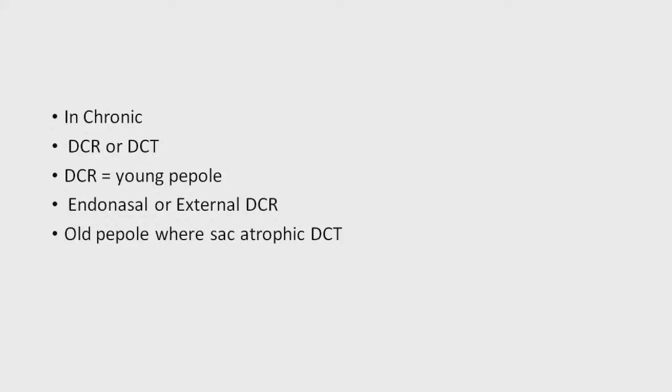If dacryocystitis is not treated, there will be a constant source of infection, and if immunity is low, the cornea may be involved. There may be a corneal ulcer also, and you know a corneal ulcer is a dangerous condition. It means formation of corneal opacity, which will affect the vision, or it may lead to perforation. In this way, the patient can lose his eye. That's why treatment for dacryocystitis is very important.